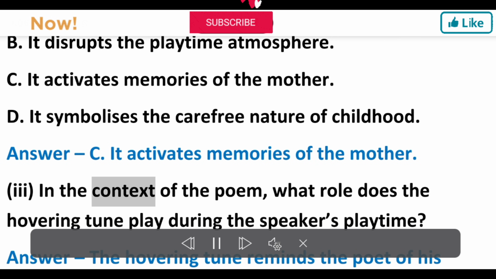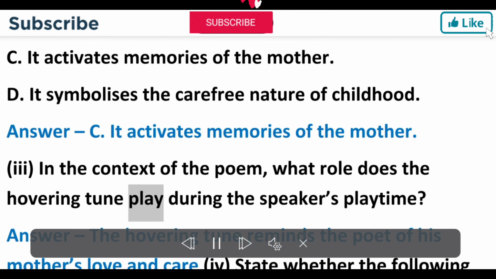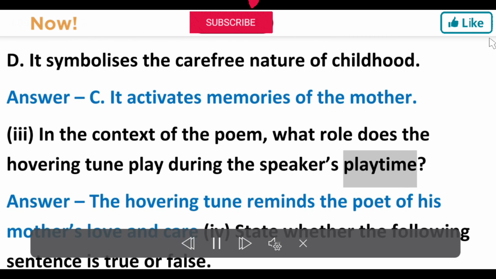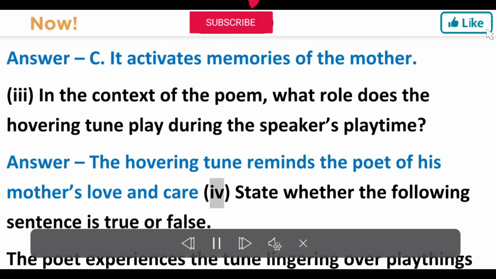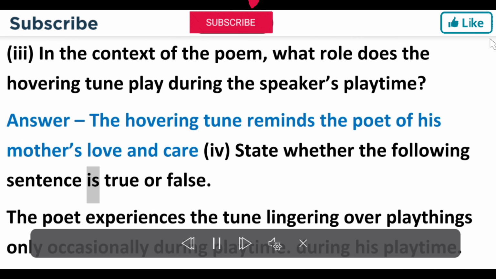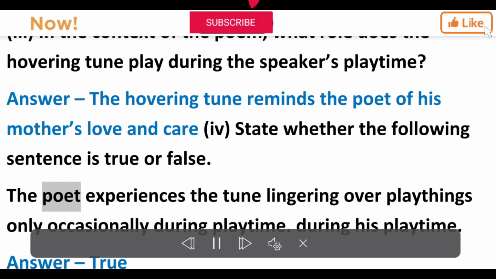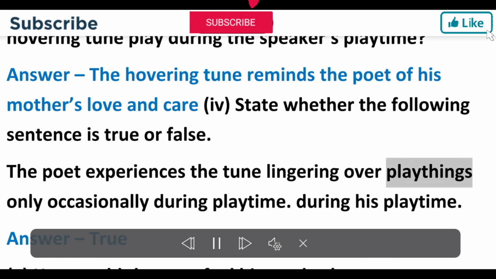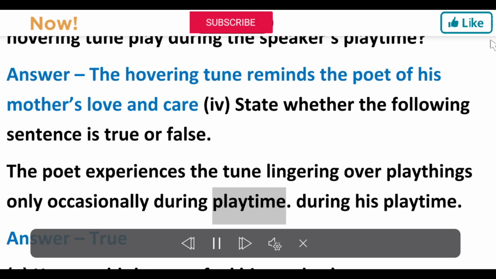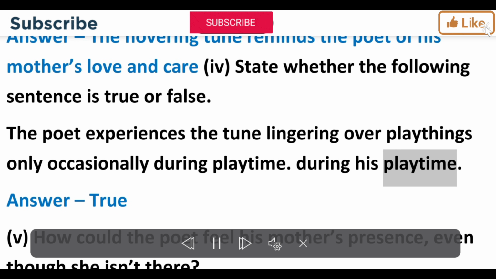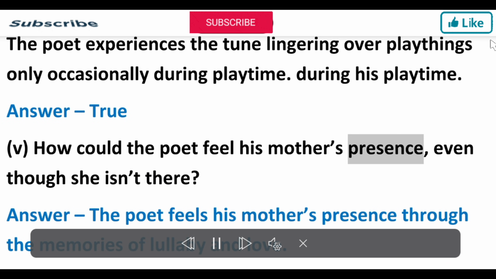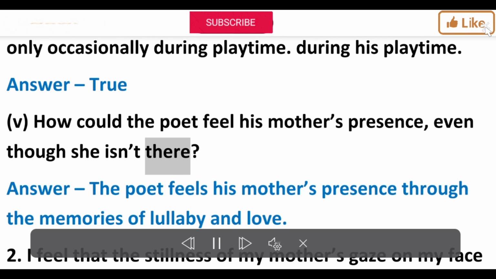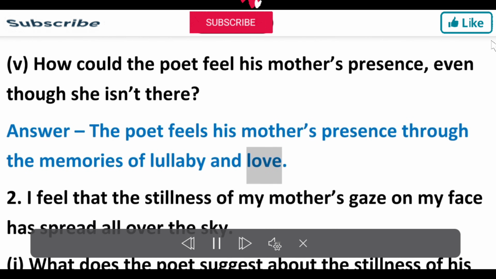(iii) In the context of the poem, what role does the hovering tune play during the speaker's playtime? Answer. The hovering tune reminds the poet of his mother's love and care. (iv) State whether the following sentence is true or false. The poet experiences the tune lingering over playthings only occasionally during his playtime. Answer. True. (v) How could the poet feel his mother's presence, even though she isn't there? Answer. The poet feels his mother's presence through the memories of lullaby and love.